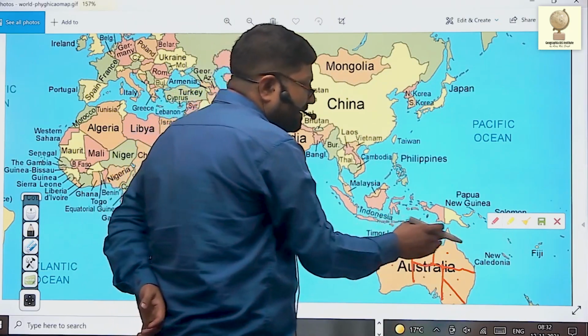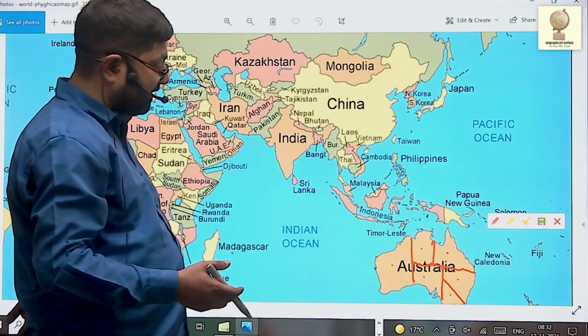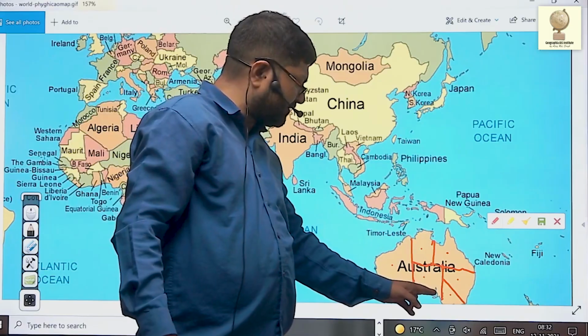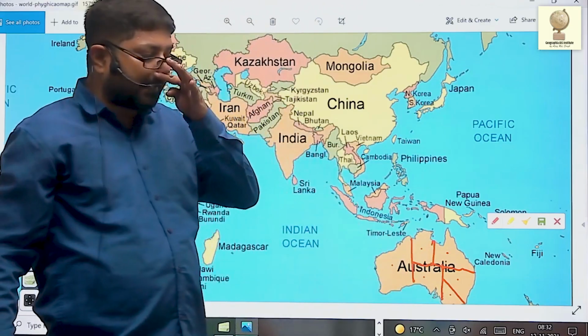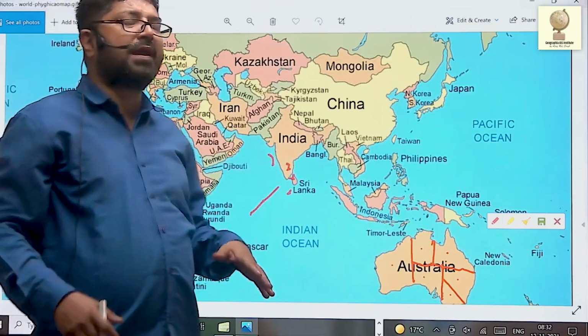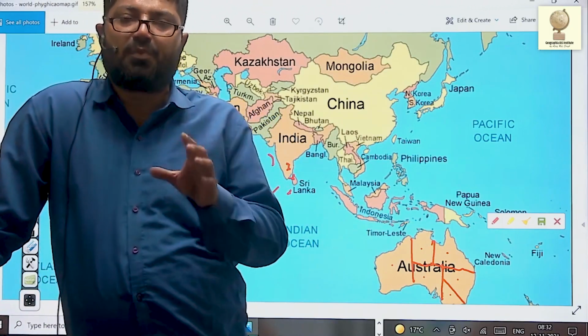Tasmania is separate. Tasmania is a state. It is separate from the mainland by way of Bass Strait. We'll discuss in detail the Great Australian Bight, the Gulf of Spencer, Gulf of St. Vincent. We'll discuss Australia in detail. So this was all about the countries of the world. Now, it doesn't hold any meaning if you do not even know the location of the countries. You must know the location.